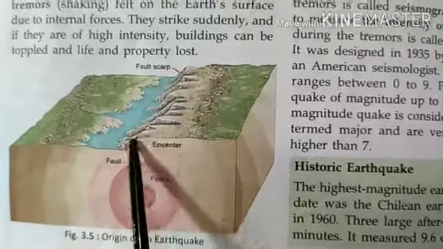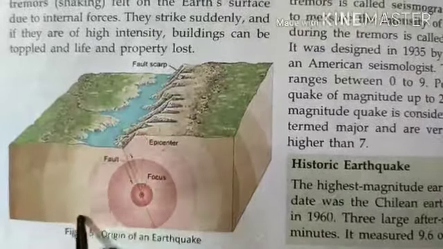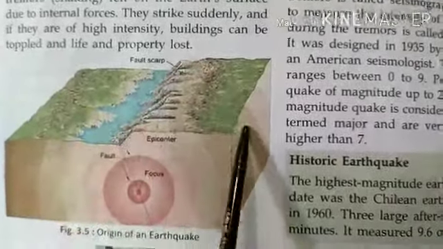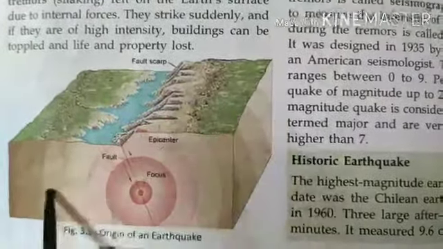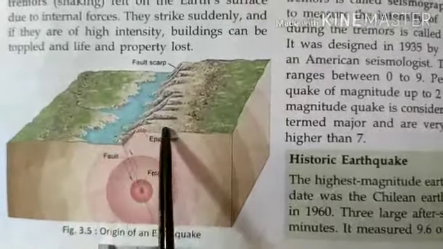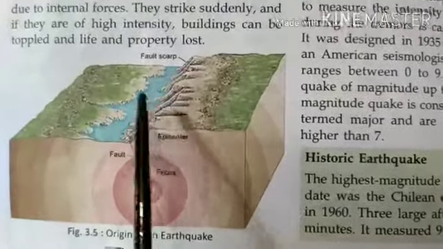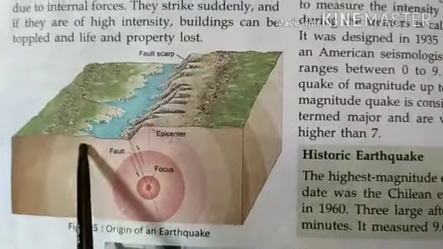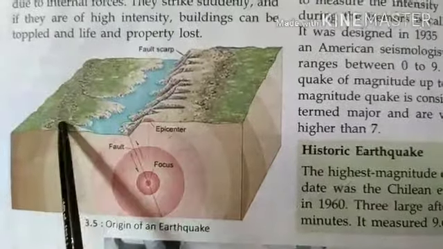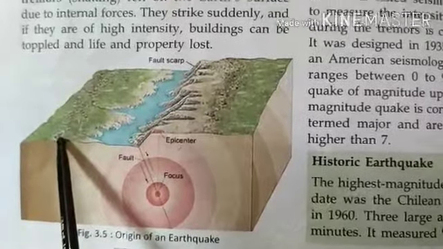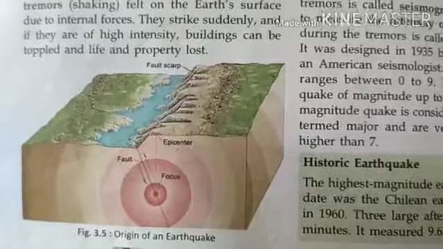This place is the most affected when an earthquake comes, and as the seismic waves spread, the intensity of the earthquake reduces. The most destruction or damage will be done here, and as we move away from the epicenter, the earthquake's intensity will reduce. Okay, so this is a picture of the origin of an earthquake.